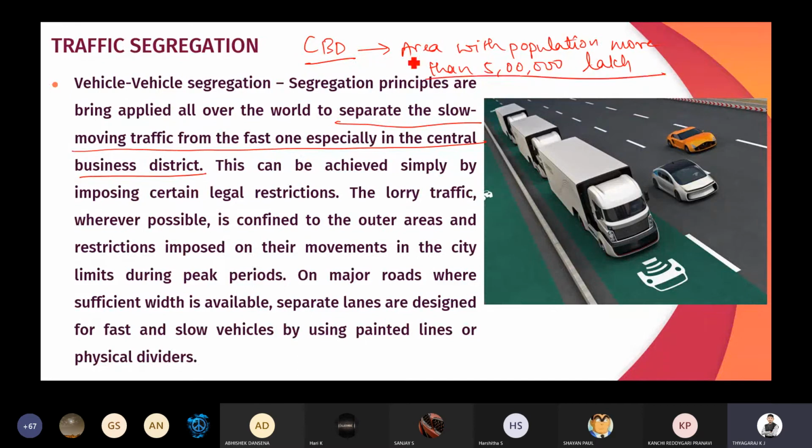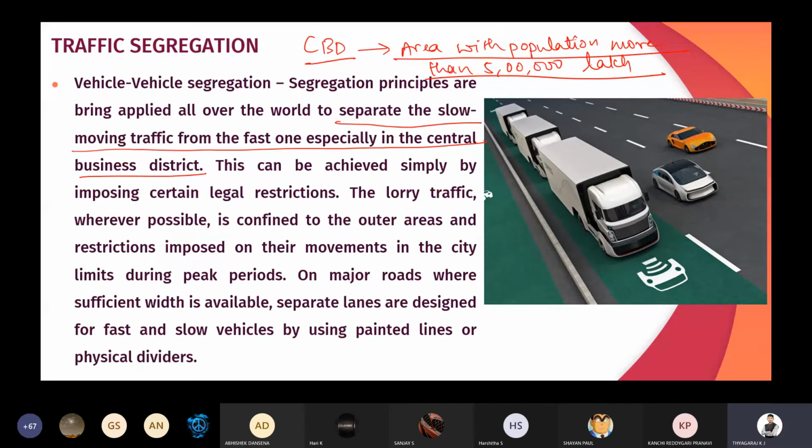So the area with population more than 5 lakh, we are going to call it a central business district. So here in vehicle segregation, we are going to separate slow moving traffic from the fast one, especially in the central business district area.